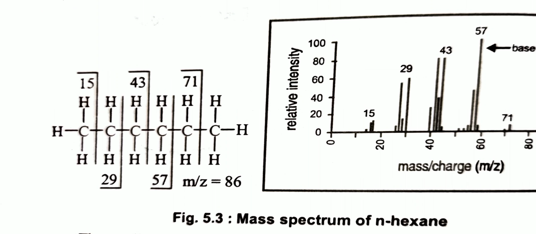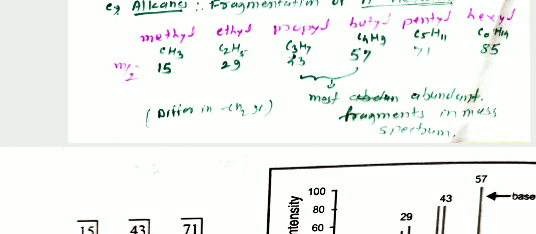This is the fragmentation of alkanes. Similarly, other groups also show fragmentation in the mass spectrum, such as alcohol, amide, ester, ketone. But first we study the straight chain alkane. An example of a straight chain alkane is normal hexane, which shows the fragmentation.